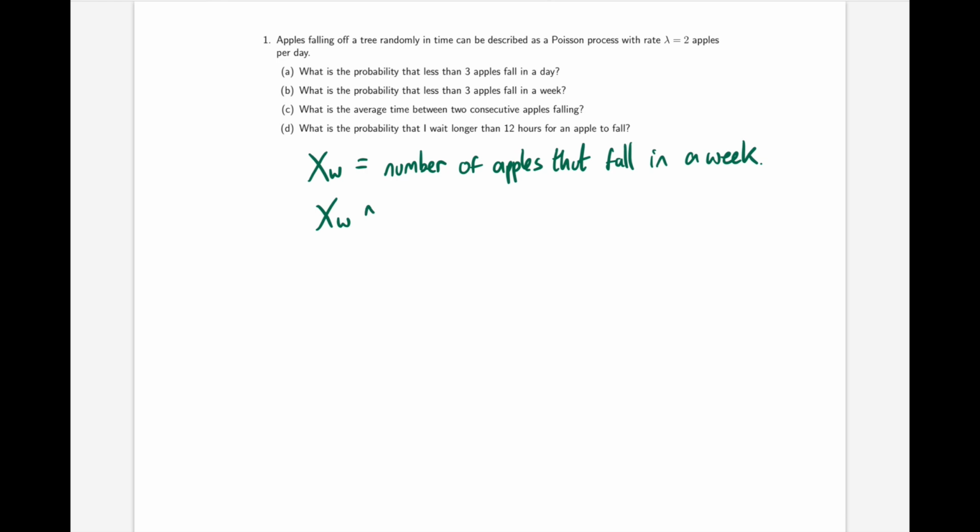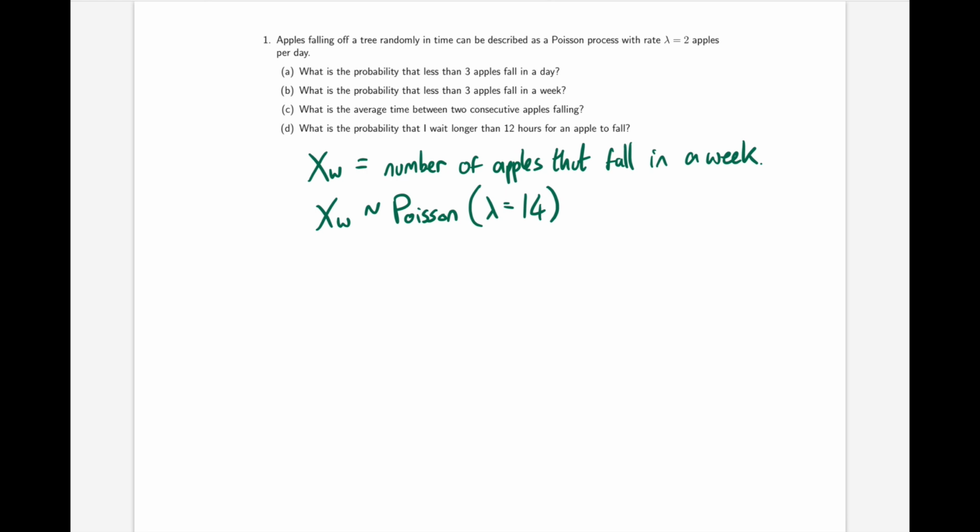Well, that is also Poisson distributed with lambda equal to, well, if we know that 2 apples fall per day, then that rate is the same as saying that 14 apples fall in a week. 7 days a week, 2 apples per day. So the rate is constant throughout the week. So the rate now is 14 apples per week.